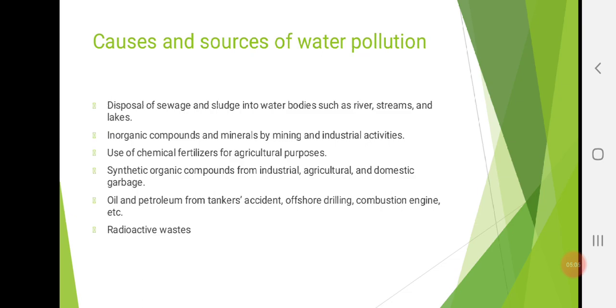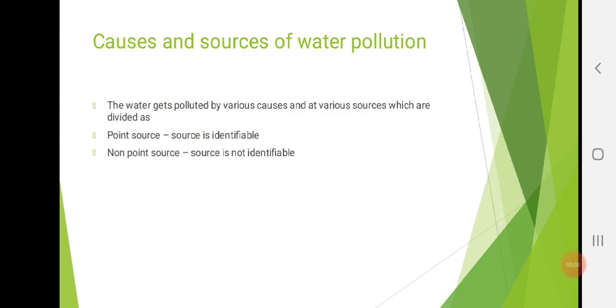But in your textbook, they have mentioned 2 types of sources of water pollution. The first source is point source and the second one is non-point source. Point source means a source which is identifiable, and non-point source means a source which is not identifiable. Now let's see one by one.